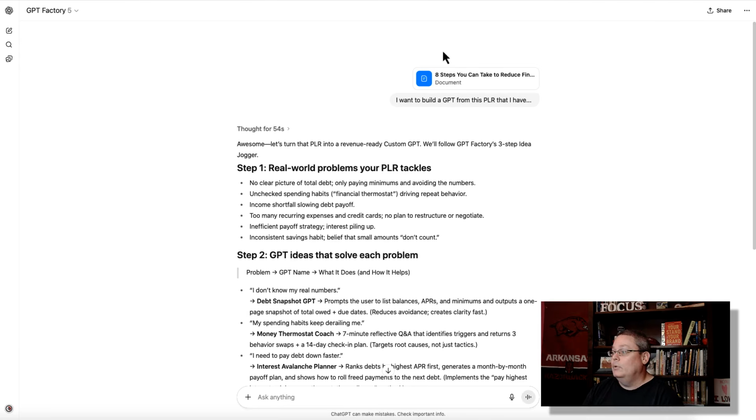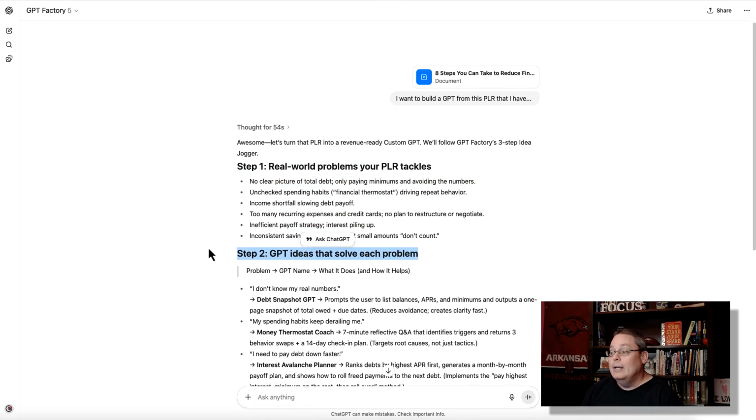I have one more example. 8 steps you can take to reduce financial stress. This one's a little bit different. It's in sort of a different niche than just AI and making money online. It's literally 8 steps you can take to reduce financial stress. It's a very short piece of PLR, and I want to build a GPT from it. Step 1, the real world problems that your PLR tackles. The GPT Factory is breaking this down for you in the very first step, and it's saying these are real world problems, meaning these are problems that people will pay money for if you provide a solution.